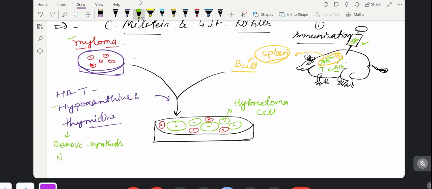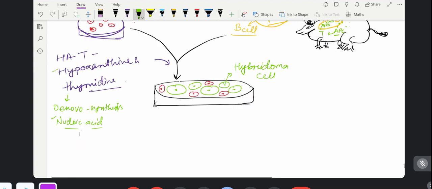The nucleotides will be formed. If the nucleic acid is formed, it will form the genetic material, the DNA. But if we have to segregate the hybridoma, what will we do?